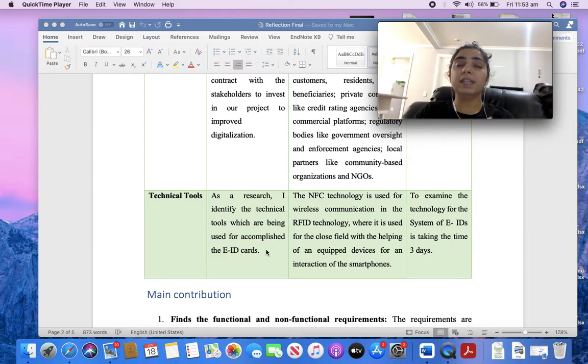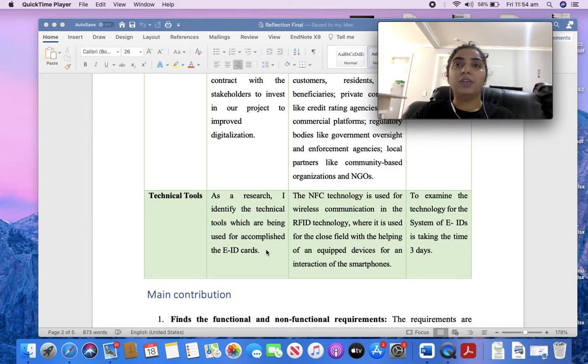The third one is the technical tool. What tools did I suggest to implement the technology for the project? There are two technologies, NFC and RFID. NFC is near field communication, a technology everyone uses, but before that I was not aware of it. When we go to any shopping center and use the tap payment feature, that uses NFC. And what is RFID?